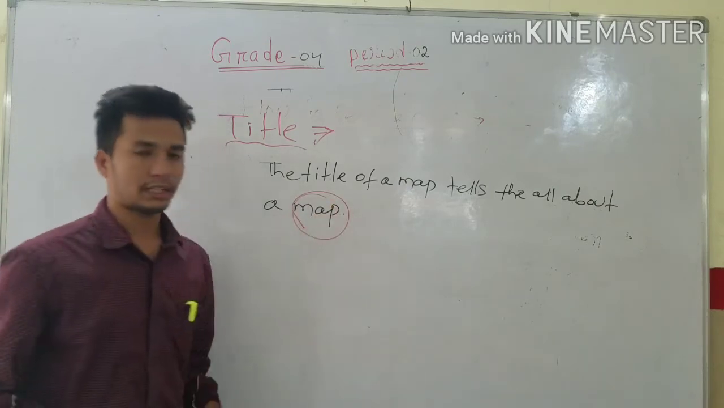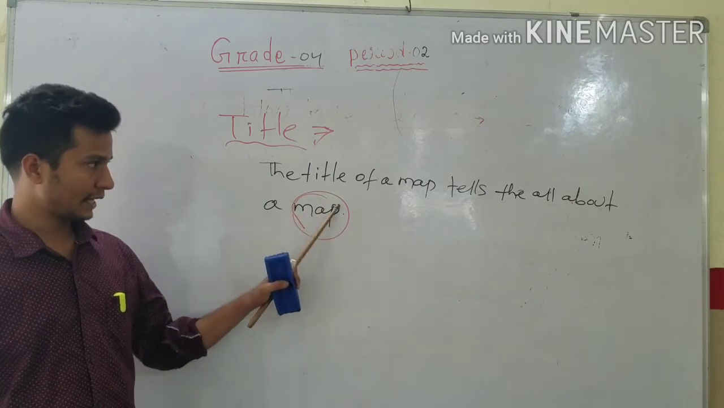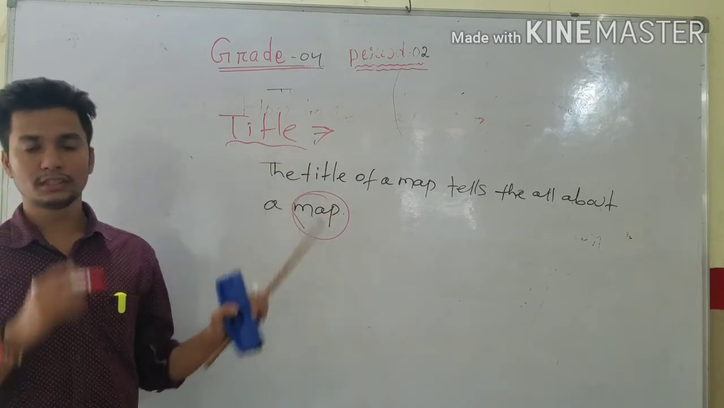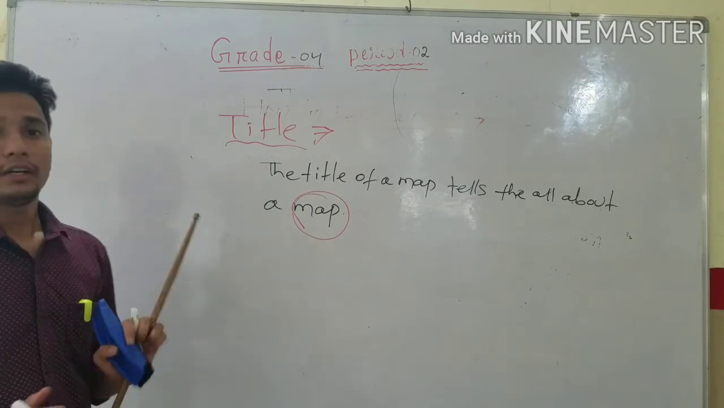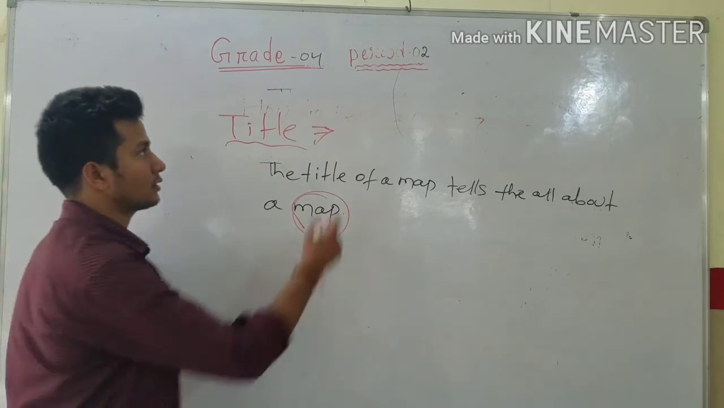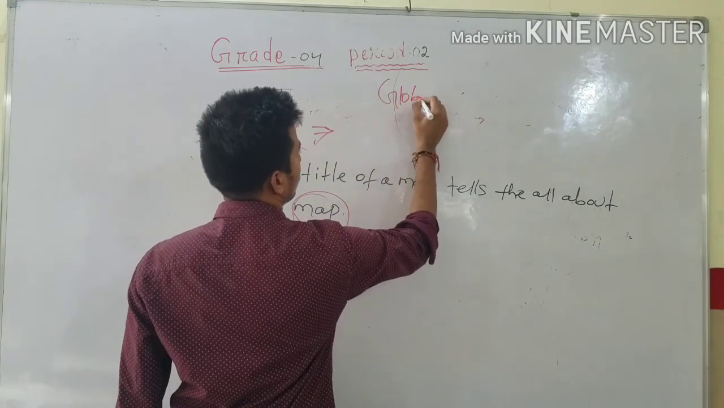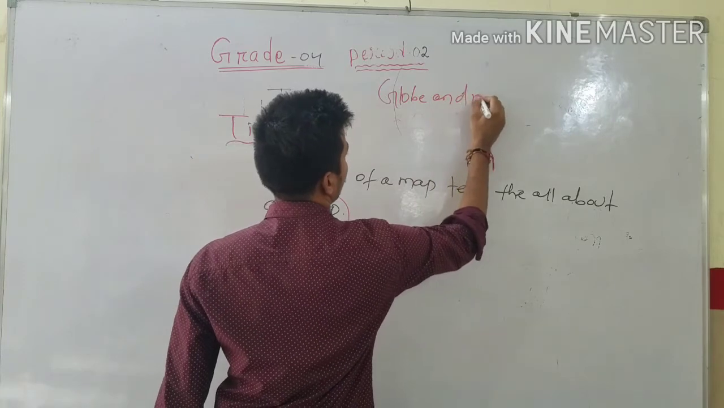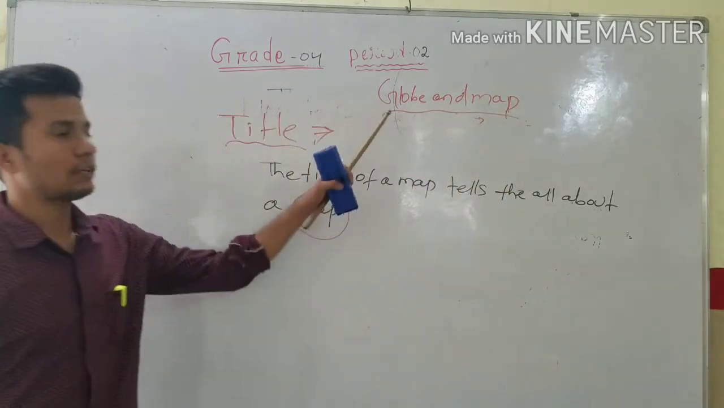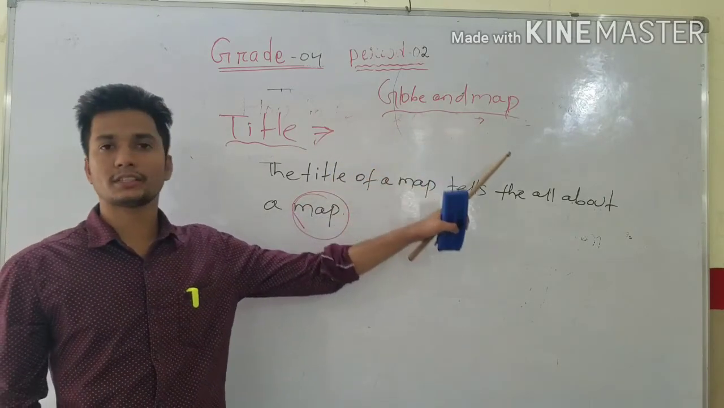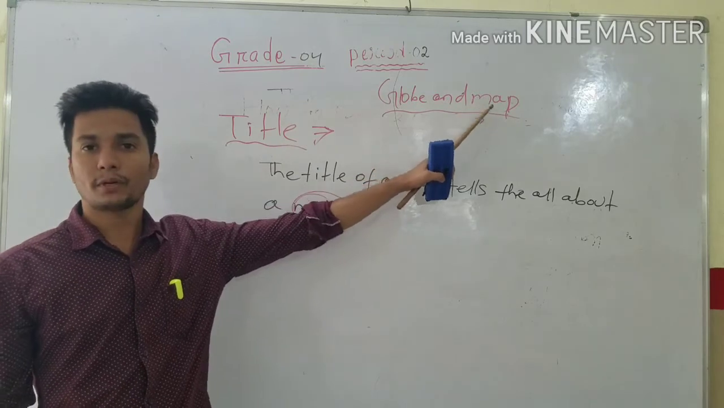Whatever information is given, all these things we can get from the title. I am telling one example. See, this chapter is first. This chapter name is Globe and Map. Today we are studying map. About map means what are the things that come under globe, what are the things that come under map. So two pieces of information we are getting from the first title.